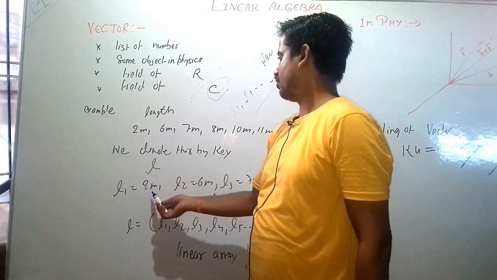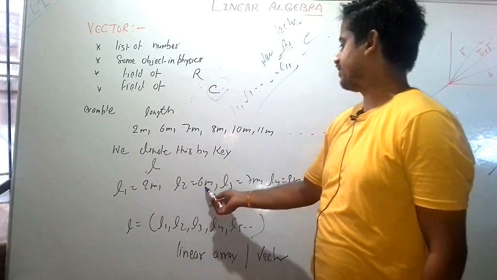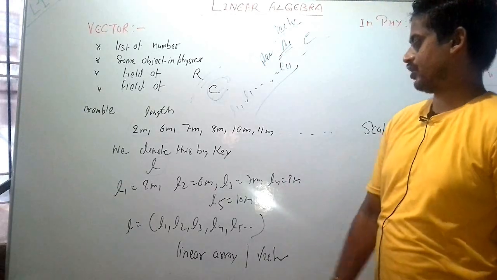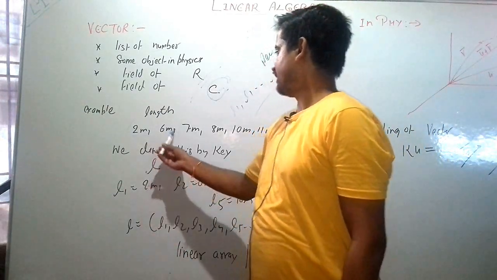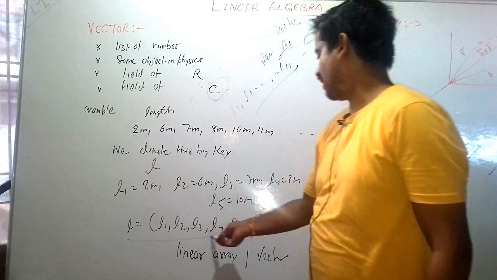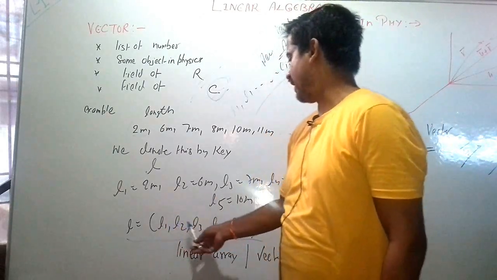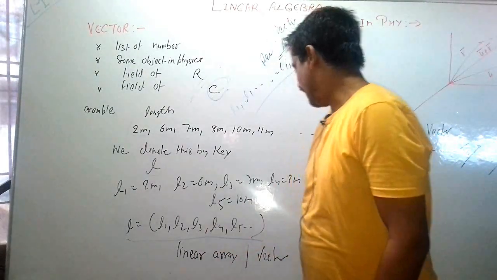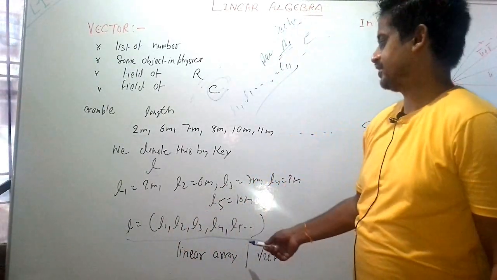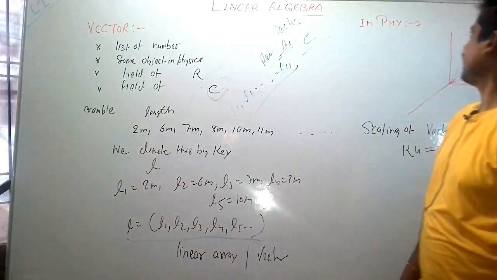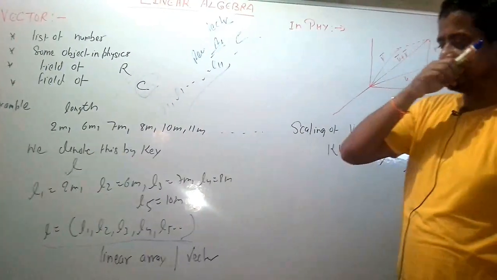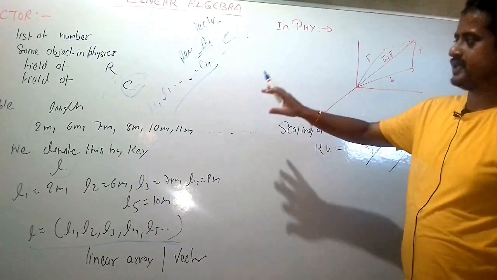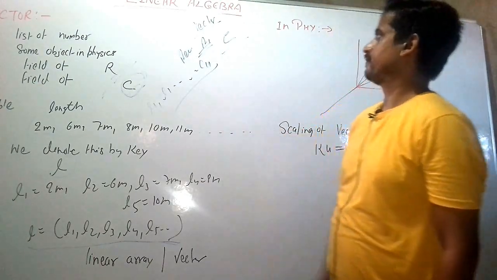So L1 will become 2 meter, L2 will become 6 meter, L3 will become 7 meter, L4 will become 8 meter, and so on. We can write this in index form: L is equal to L1, L2, L3 ... Ln. You can see that this is a linear array, or vector. So this is the simplest definition of the vector, and linear algebra is the study of the vector space.